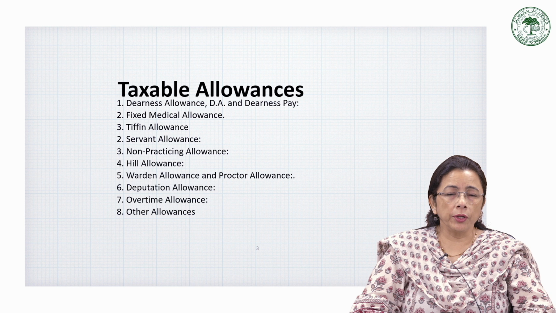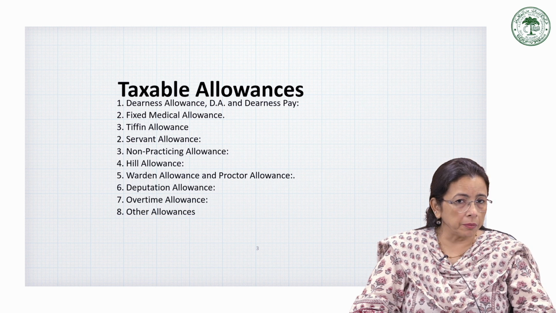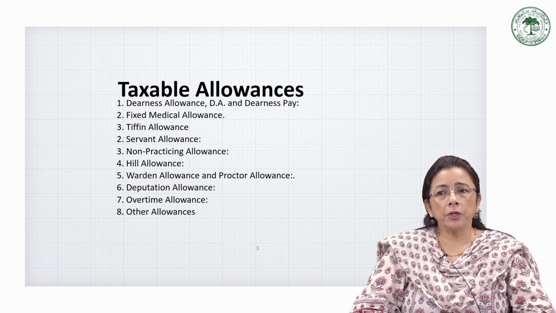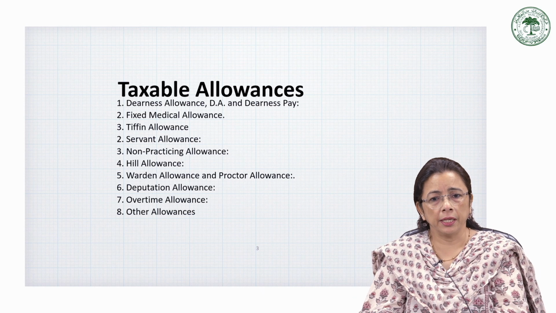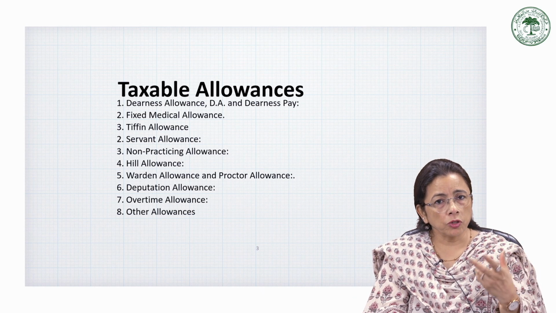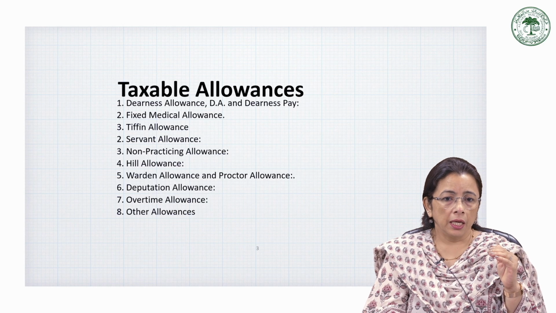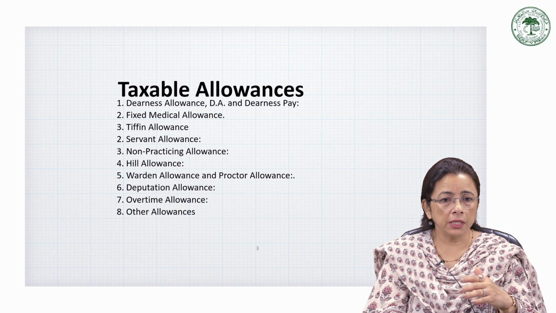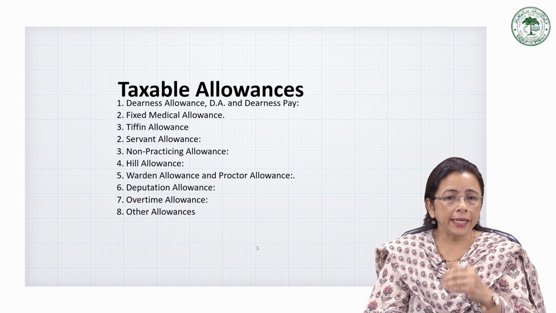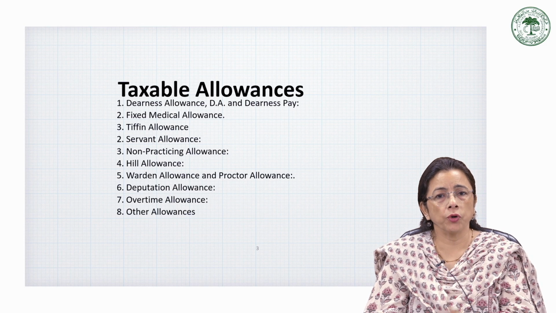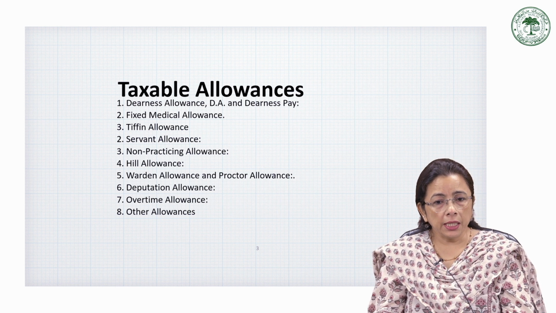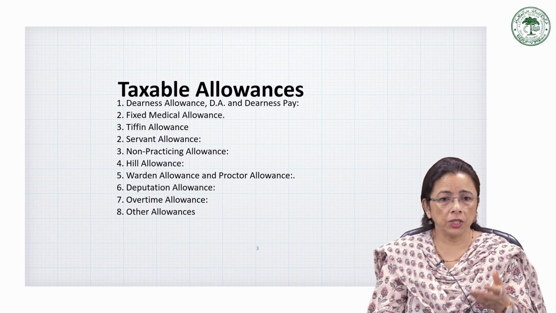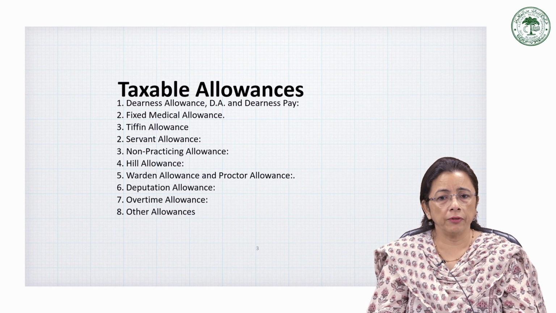Sometimes employees do not want to move. Everybody wants to stay back in the urban cities for the posting because of the convenience, because everything is close by and lots of things are easily available in urban areas. They do not want to move on to the rural areas, so they are given certain rural or tribal area allowances, in order to encourage them, or to make it a choice to stay back, because obviously we need some people to work there also. Then city compensatory allowance, as we already mentioned, to offset the high cost of living in the cities.